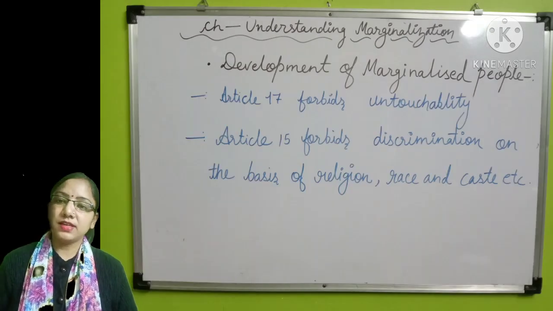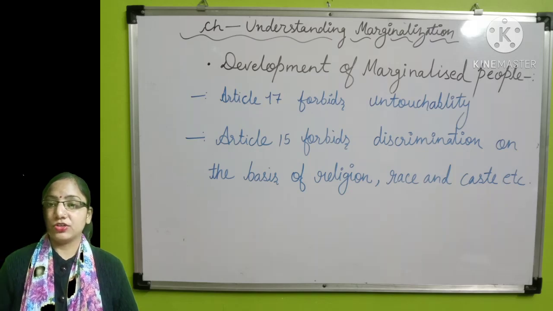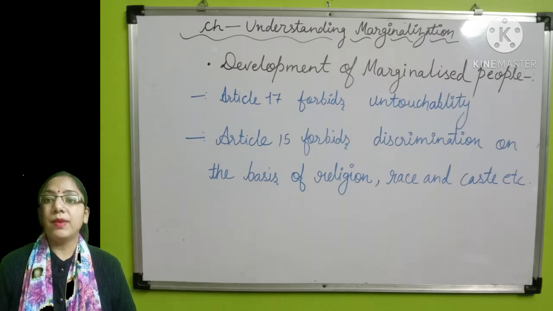Against these types of exploitation and discrimination according to caste, race and religion, many reforms were also created in our past.